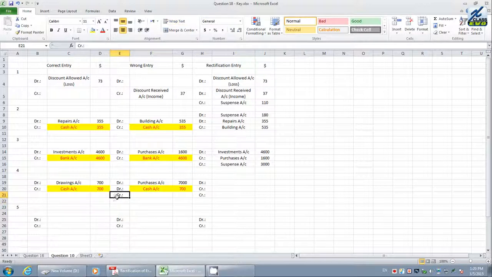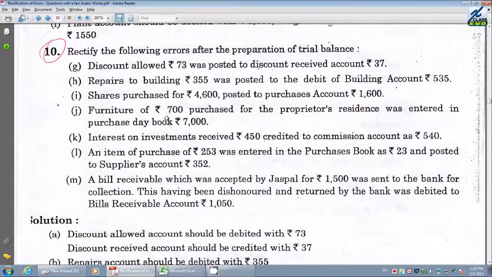But what we have to do, we want to debit drawings. What is the value here? We have to have the value of 700. Creditor, we don't want purchases. Credit purchases, the value is 7,000. Now let us see how to equalize here. Credit value, it is showing how much? 7,000. The question says purchases daybook worth 7,000.